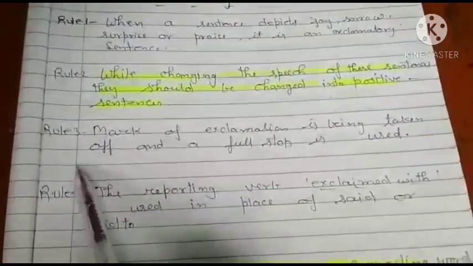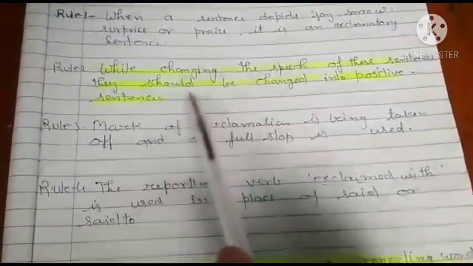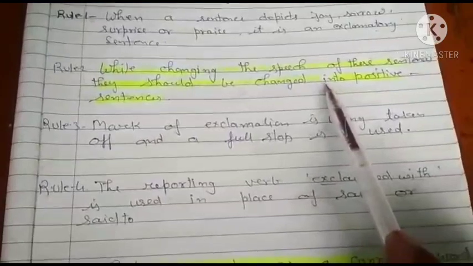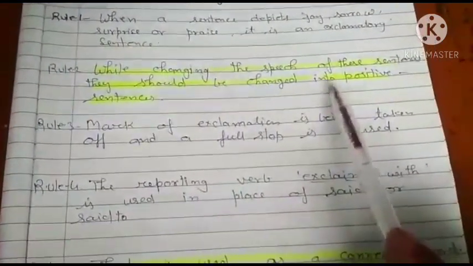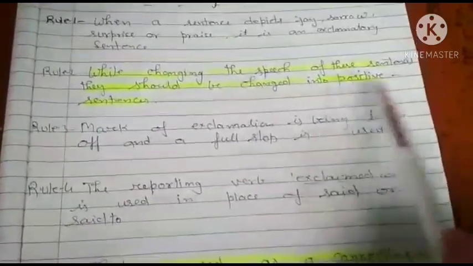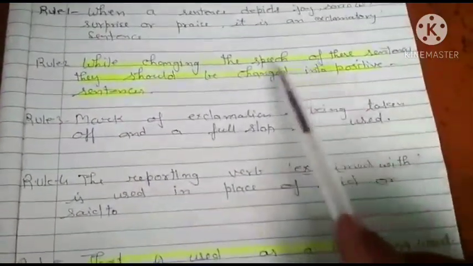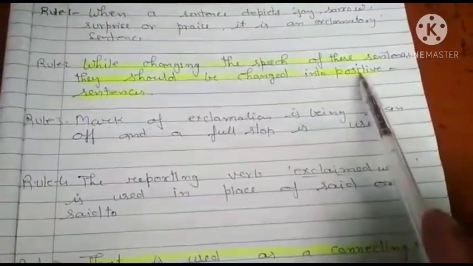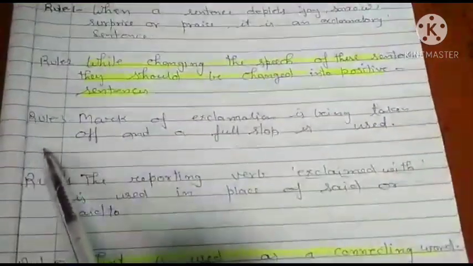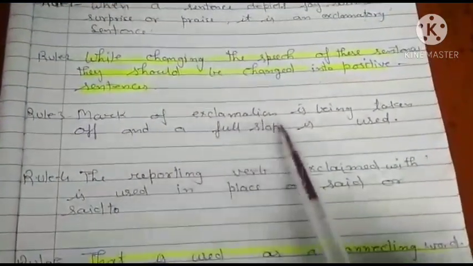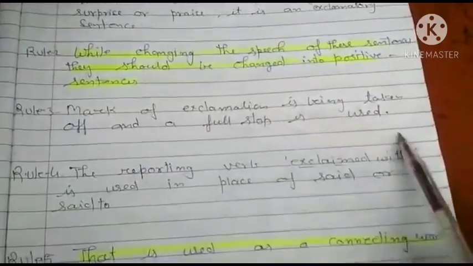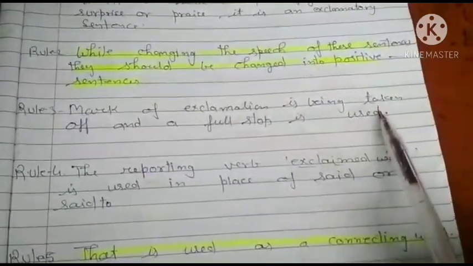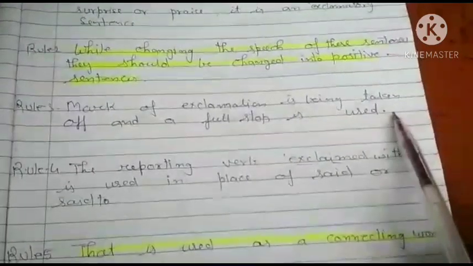Rule number third. In rule number second, you can compare with interrogative sentence. जब interrogative sentence को आप indirect बनाते हैं तो interrogative sentence change into assertive. The same rule. Exclamative sentence change into positive, assertive. Rule number third. Mark of exclamation is being taken off and a full stop is used. Means at place of exclamation mark you will use full stop. Okay.